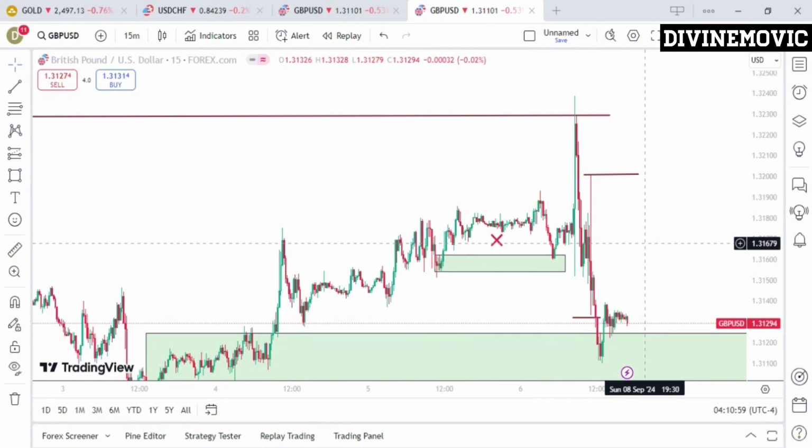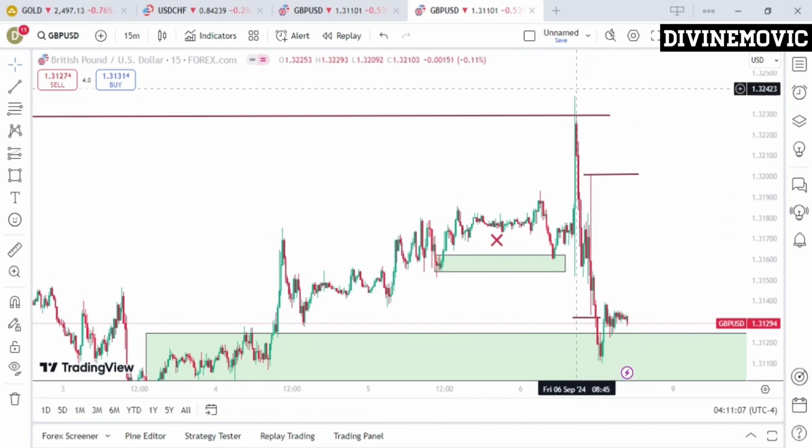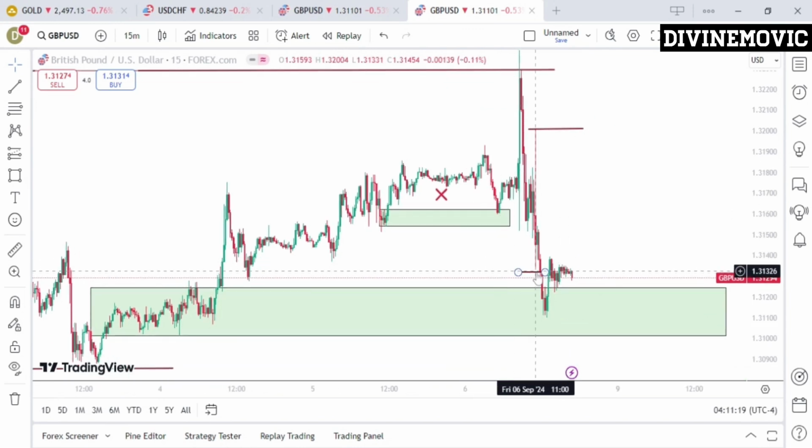We want to simply see price proceed to the downtrend by giving us swing highs and swing lows, lower lows and lower highs. And this is the first high here. This is the second low. This is the first high and first low. This is the second high and second low. So possibly for us to continue this trend, we want to simply see that price is likely going to come to the upside to give us a low that will take out this low here.